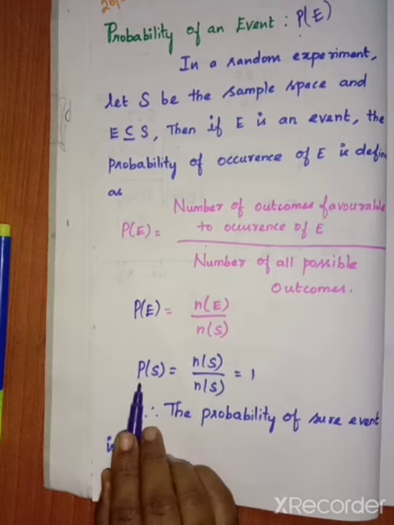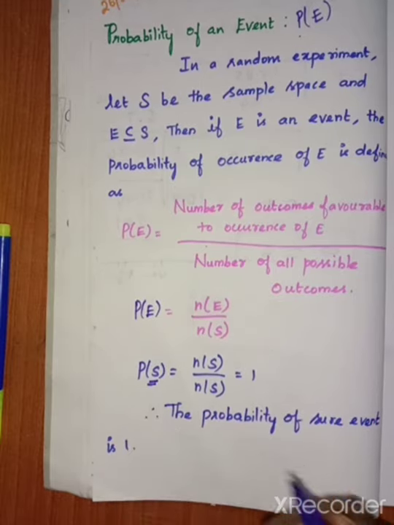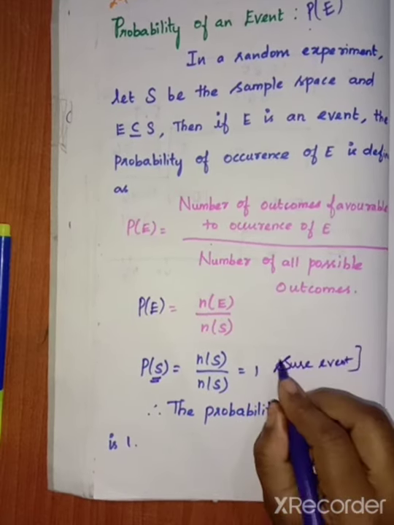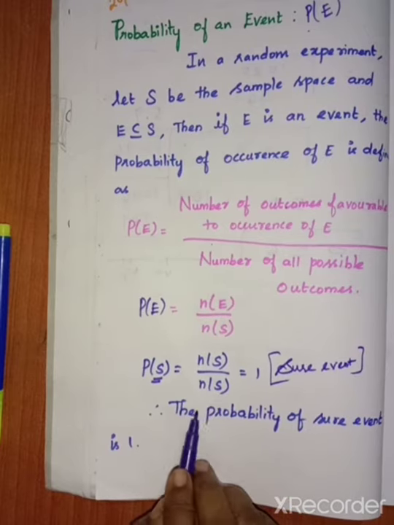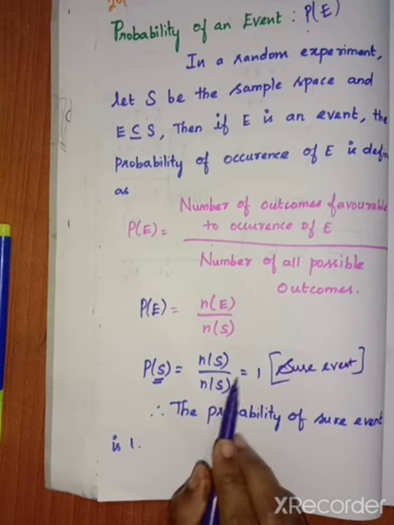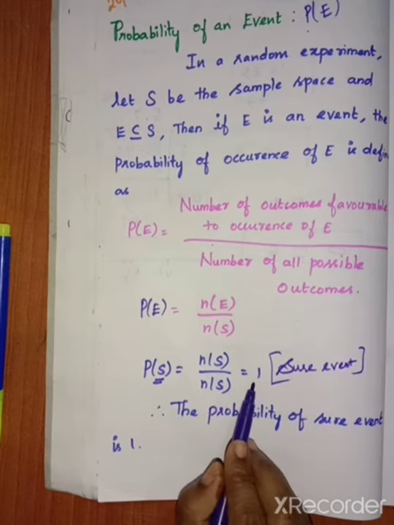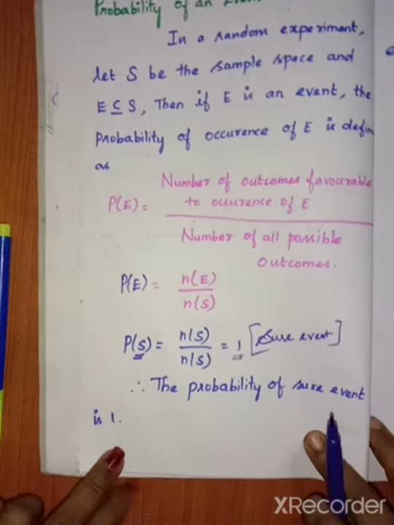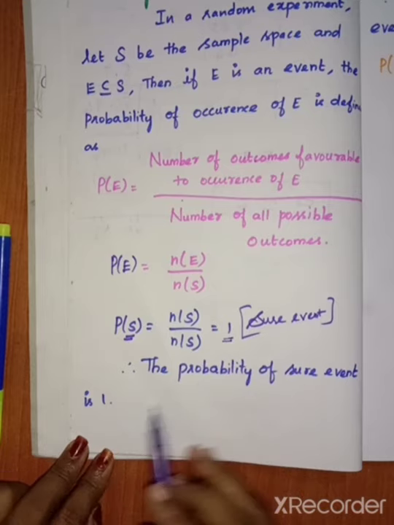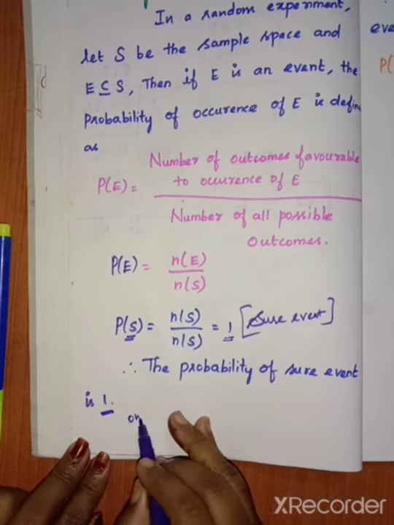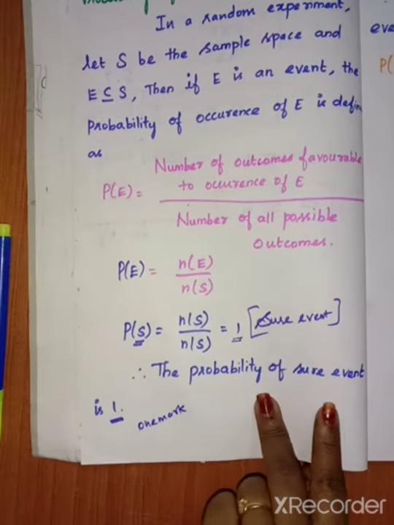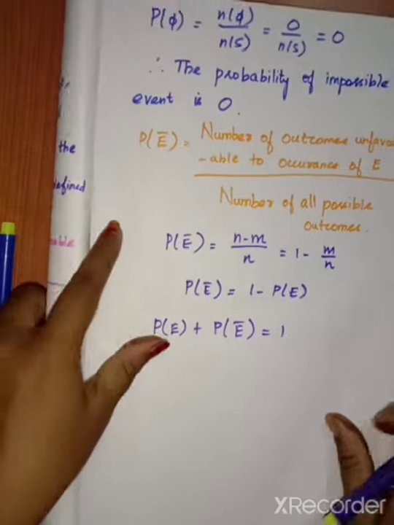Next one is P of S. Here S is considered the sure event. The sure event means N of S divided by N of S equal to 1, since the total cancels with the same and we get 1. So the probability of a sure event is 1. This is a 1 mark question: the probability of a sure event is 1.